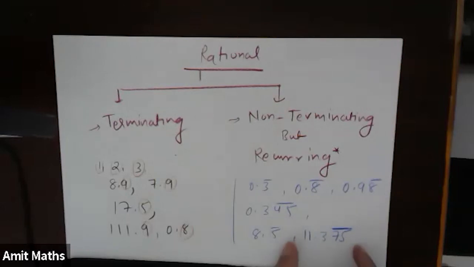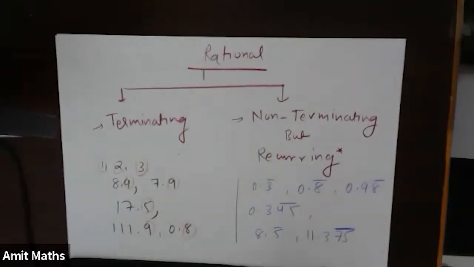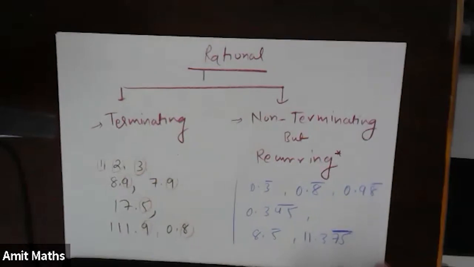If I come across such a recurring number, non-terminating recurring, then there should be a method to write these numbers into P by Q form also. Yes or no? We should know that these numbers are in P by Q form. Okay, so there is a trick to represent these numbers into P by Q.